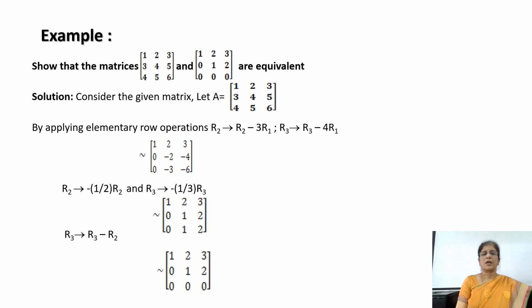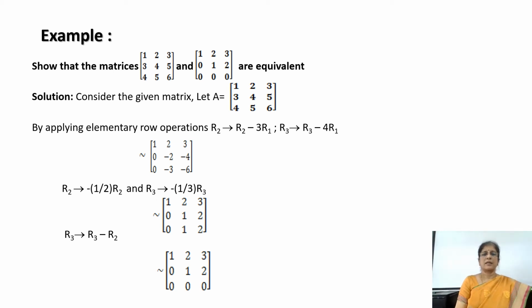So now we can look at this matrix in which R2 and R3 have the same elements. Therefore, applying one more transformation, that is R3 changes to R3 minus R2, we obtain a matrix 1 2 3, 0 1 2, 0 0 0. That is the required matrix.